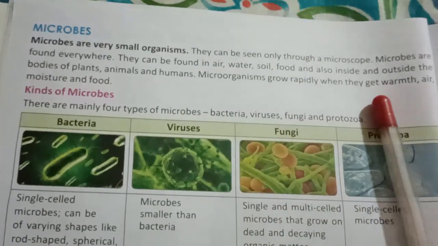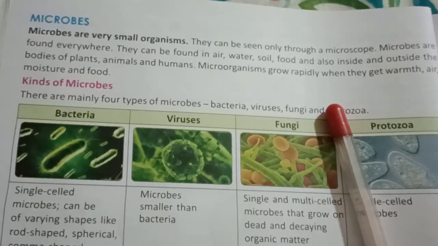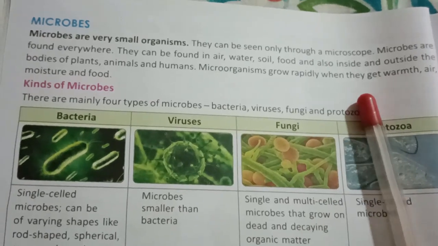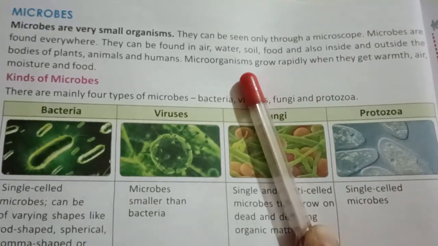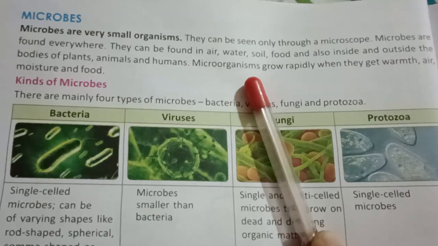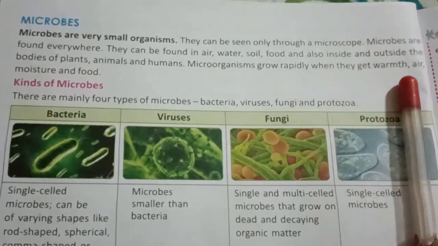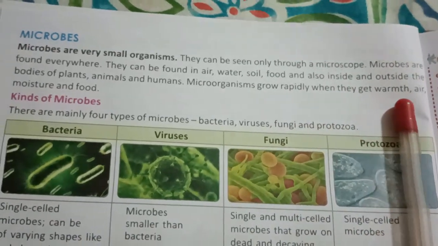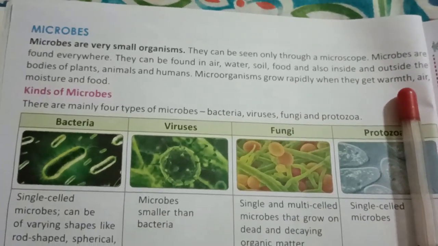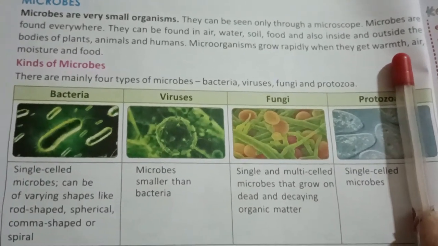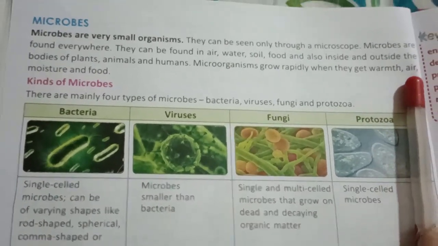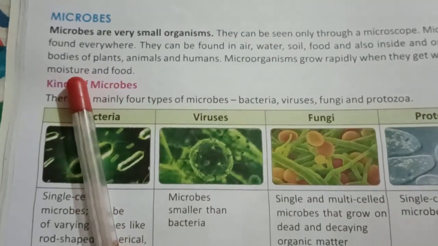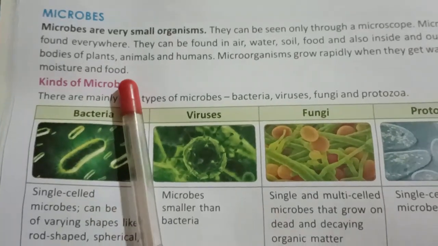For our growth we require food. From food we get energy. Like that, for the growth of microorganisms, what do they require for their proper growth? Microorganisms grow rapidly when they get warmth. Warmth means sunlight, or a little bit of a warm atmosphere. Next, they require air. Also they require moisture. Moisture means some amount of water. And they require food.